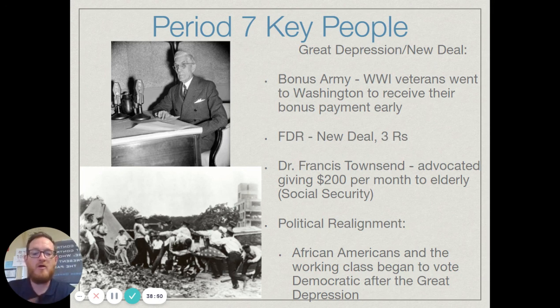Of course, FDR, with the New Deal and the 3 R's, Dr. Francis Townsend, he's going to be one that advocates and pushes for Social Security and that $200 a month to the elderly, which of course we know becomes a permanent government program. And we mentioned the political realignment that would happen with African Americans and the working class beginning to vote Democratic after the Great Depression.